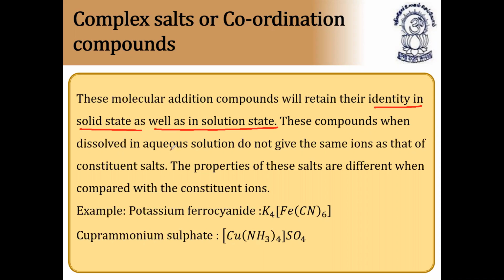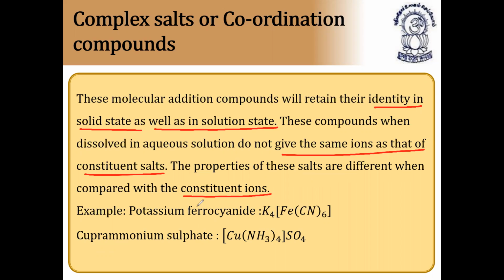So these compounds, when dissolved in aqueous solution, do not give the same ions as that of constituent salts. The properties of these salts are different when compared with the constituent ions. For example, potassium ferrocyanide will have neither the property of potassium, nor iron, nor cyanide. It will have different properties. Copper ammonium sulfate has neither the property of copper, nor ammonia, nor sulfate ions. That's why the properties of these salts are different when compared with constituent ions.